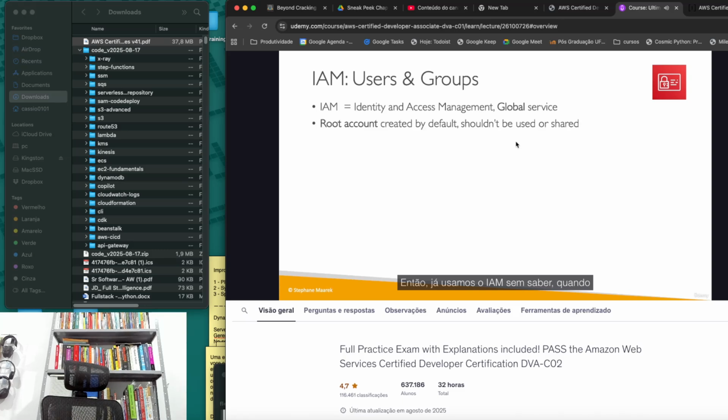So we've already used IAM without knowing. When we created an account, we created a root account. And it's been created by default. This is the root user of our account. And the only thing you should use it for is to set up your account as we'll do it right now. But then you shouldn't use that account anymore or even share it.